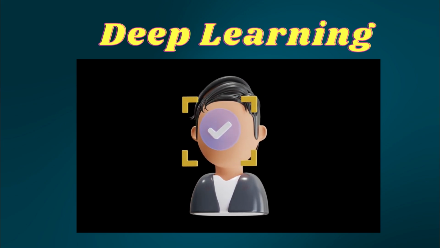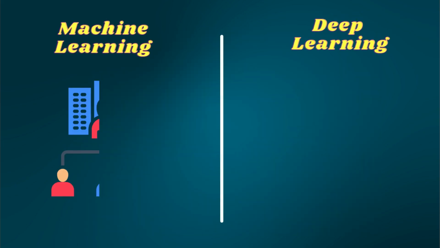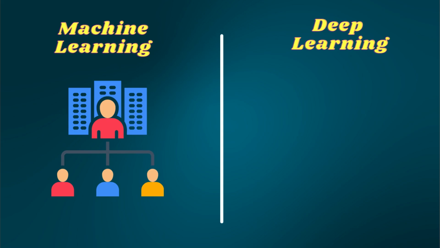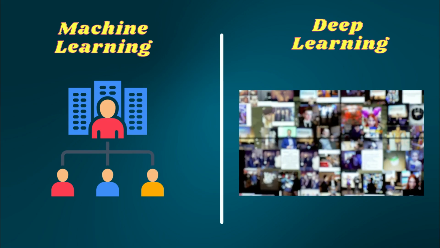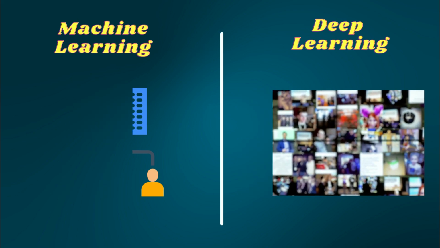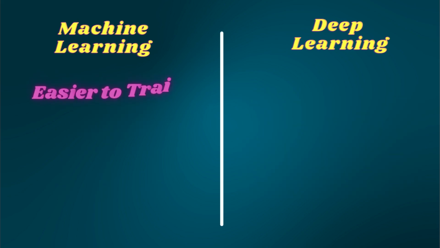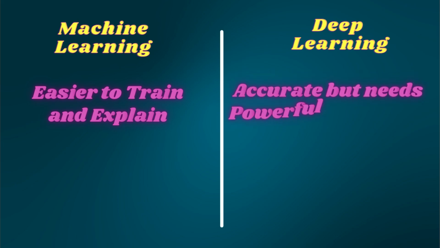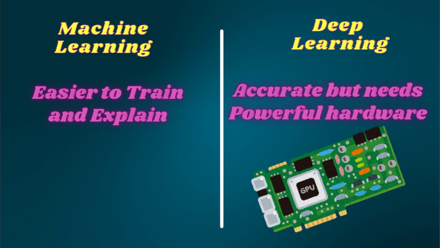So what's the key difference? Machine learning works well with small to medium datasets, especially tabular data. Deep learning needs huge amounts of data, like images and videos. Machine learning is easier to train and explain. Deep learning is more accurate, but needs powerful hardware, like GPUs.